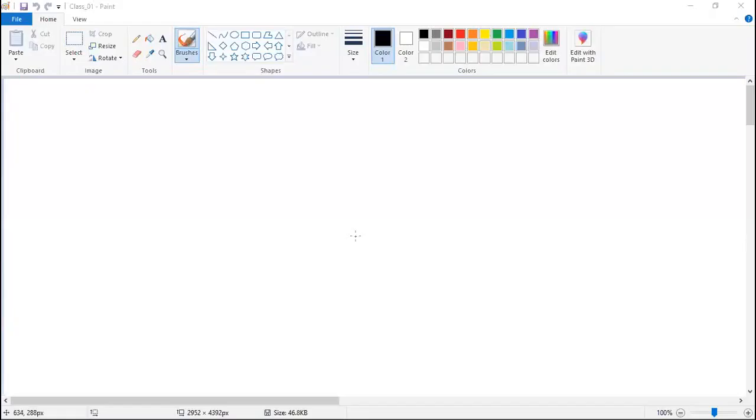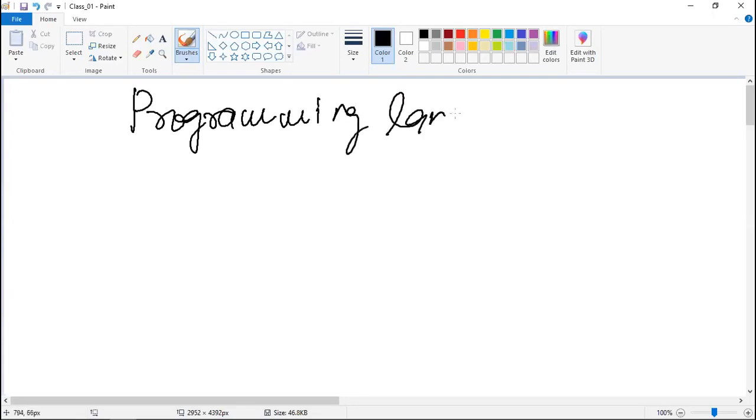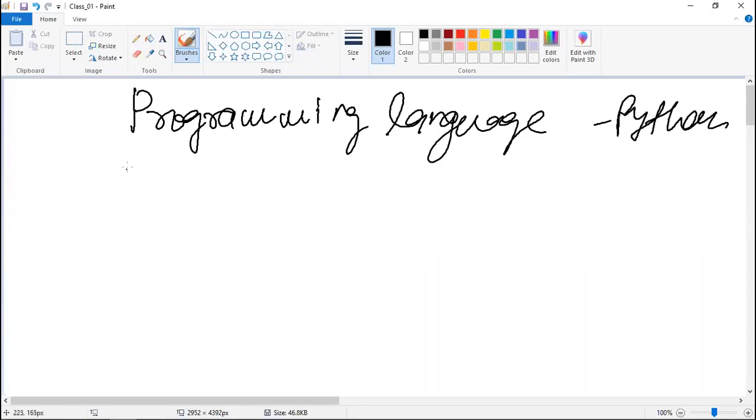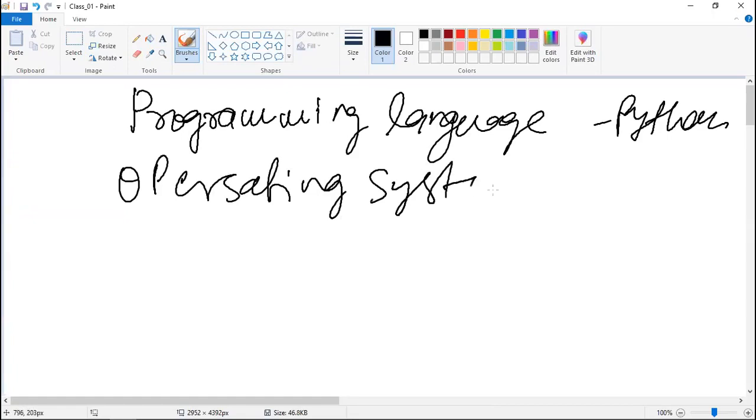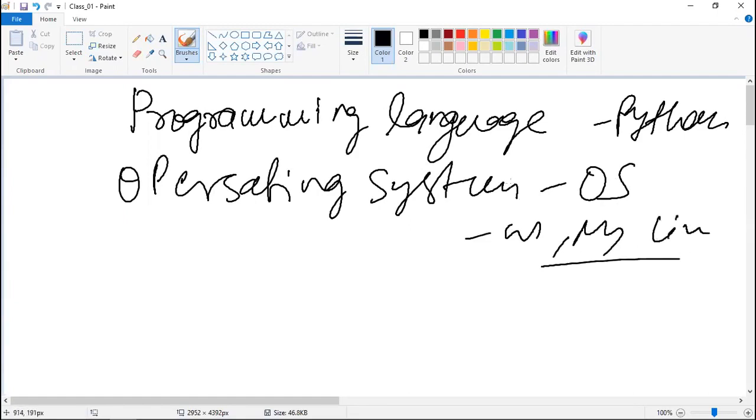Let me start my discussion with two things. You might have heard about these two things. One is programming language. As of now you are learning Python, which is a programming language. Similarly, you might have heard of operating system also, in short, OS. Windows, Mac, or Linux: different operating systems are there in the market.